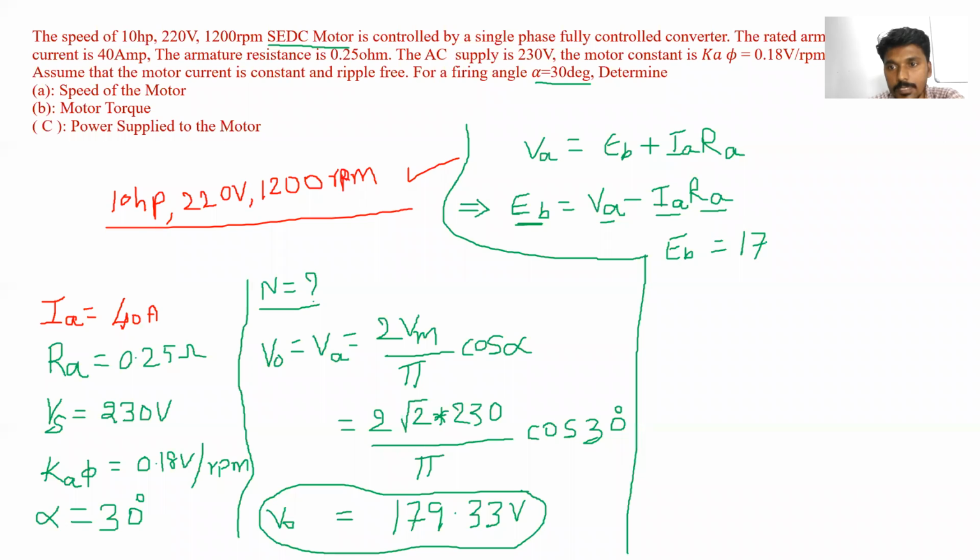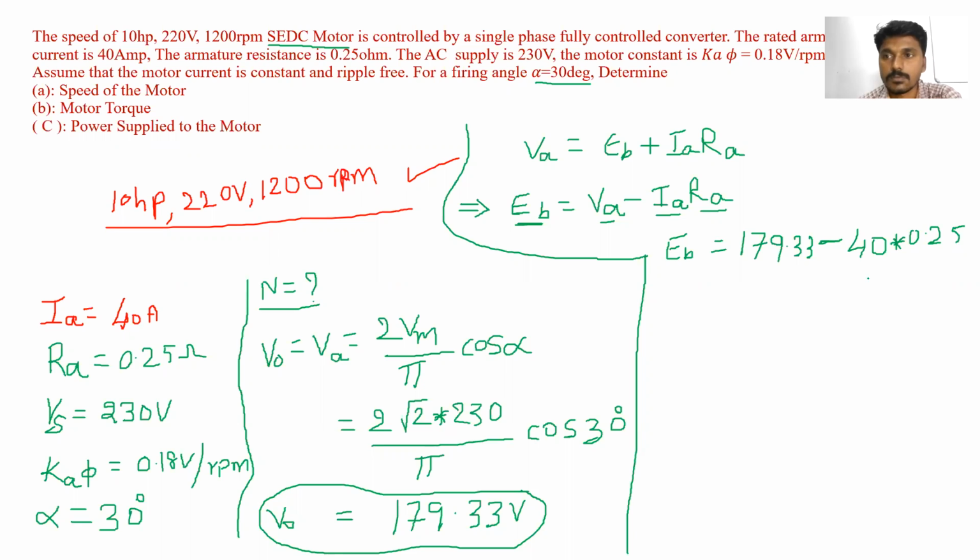Please give me the reply. 179.33 minus, what is the value of IA, the armature current? 40 ampere. 40 into 0.25.